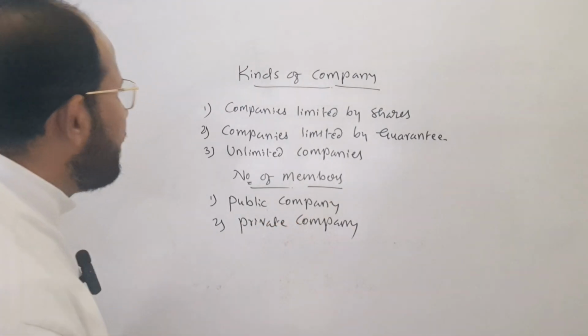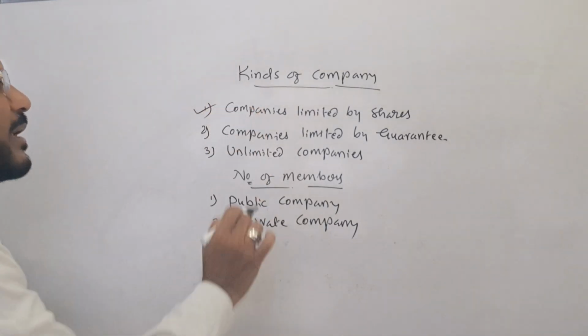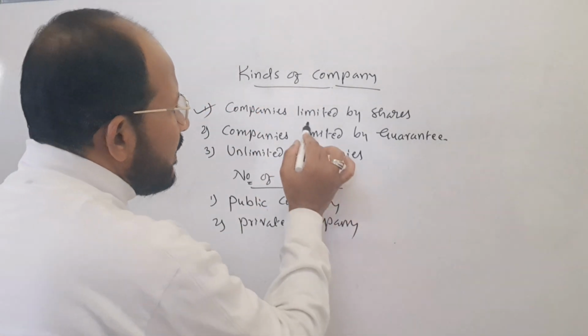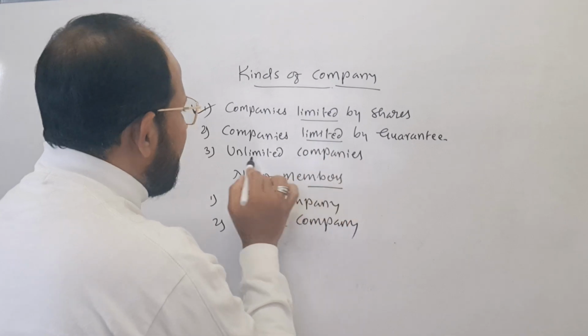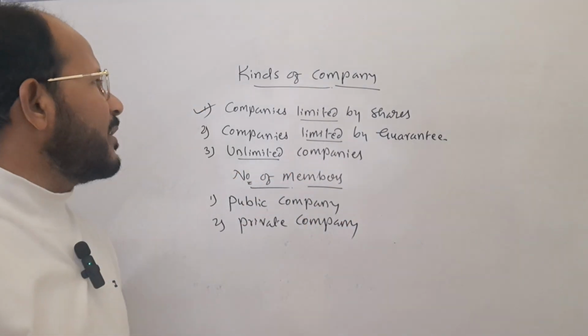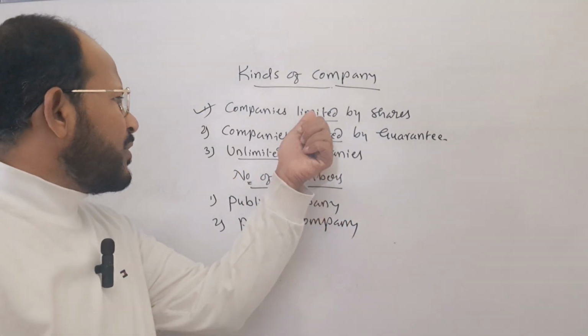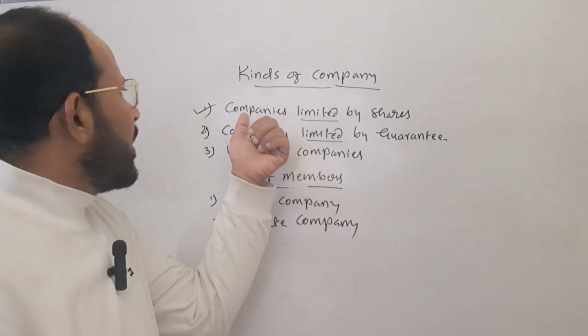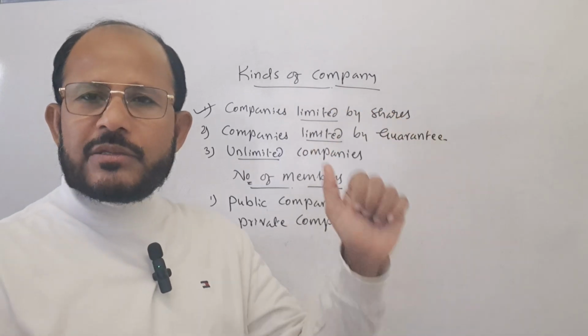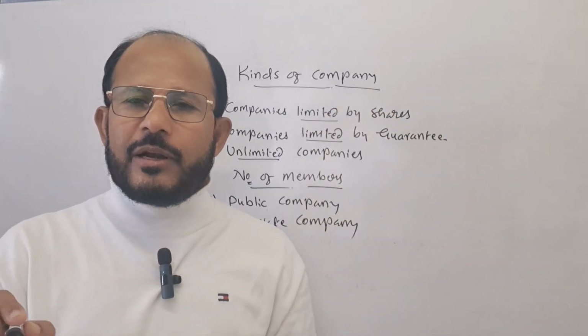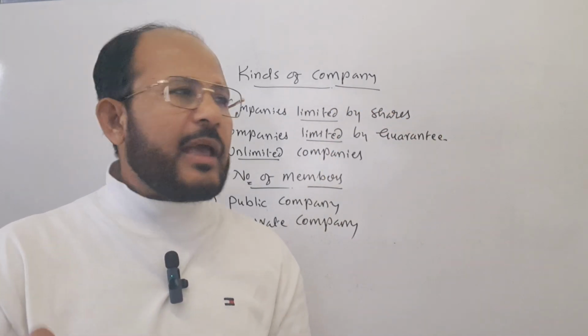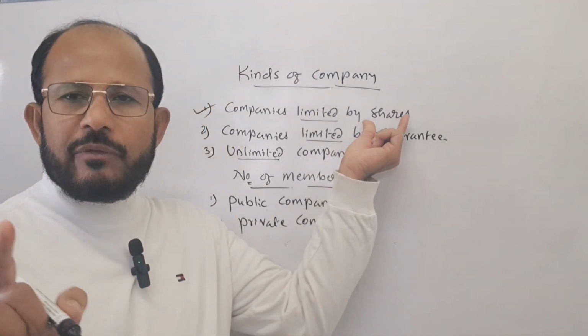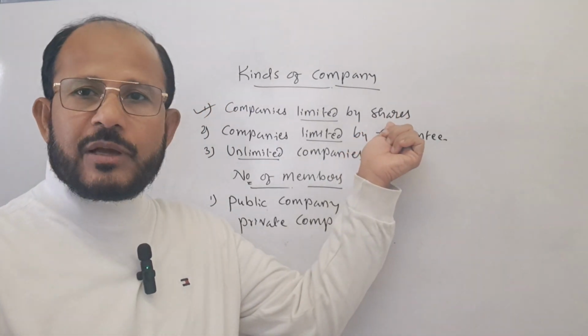Let us see in brief what is the meaning of companies limited by shares. The terms limited and unlimited pertain to the liability of the members. A company limited by shares means the members' liability is limited only to the extent of the amount invested by them in shares of the company.